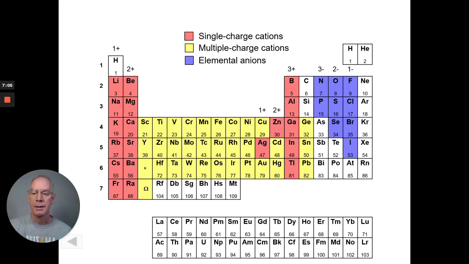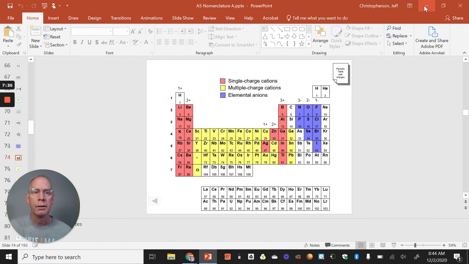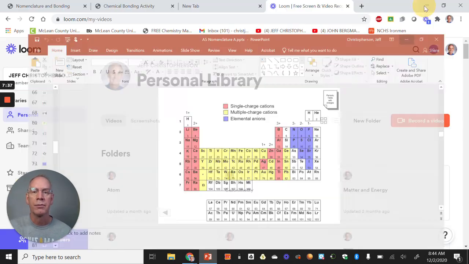Okay? All right. Just to remind you, single charge cations are group 1, group 2, silver, zinc, aluminum. We're not worried about these other ones in red here for our class. The variable charge metals are all the ones in yellow. And then in a binary compound, group 17 is going to be -1, group 16 -2, and group 15 -3 for the nonmetals.